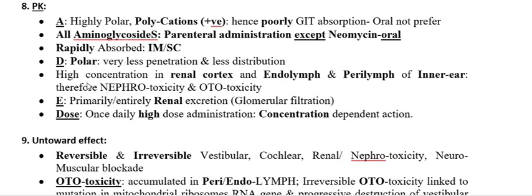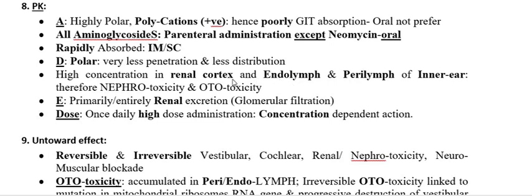Another important point with the aminoglycoside, as I mentioned earlier in the salient features, is that it is nephrotoxic as well as ototoxic. The question arises why this is nephrotoxic and ototoxic: because these aminoglycosides deposit in high concentration in the renal cortex as well as in the endolymph and perilymph of the inner ear.